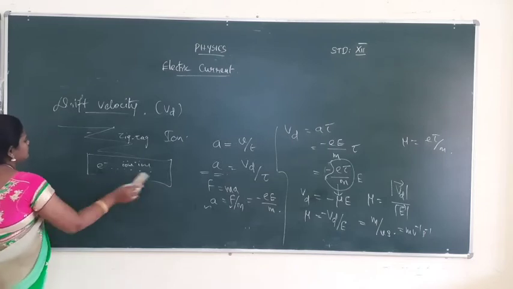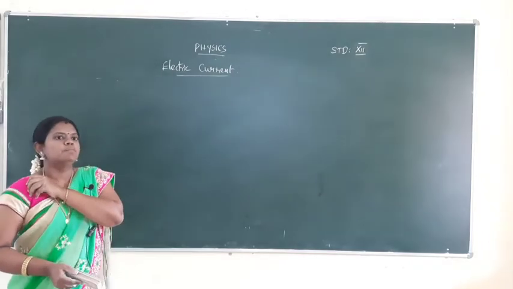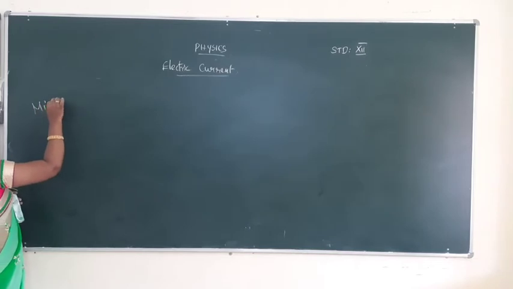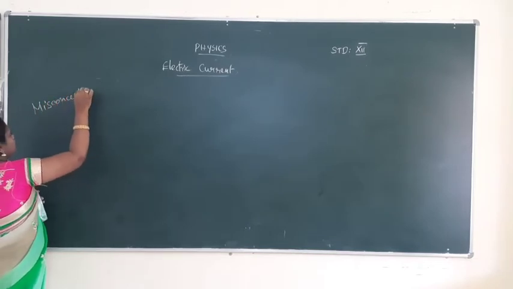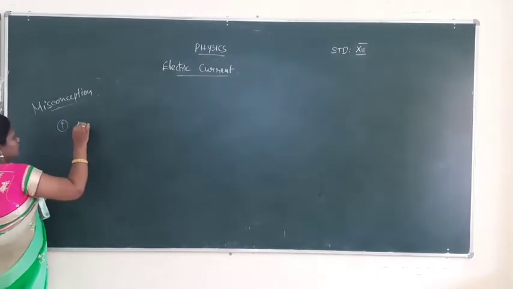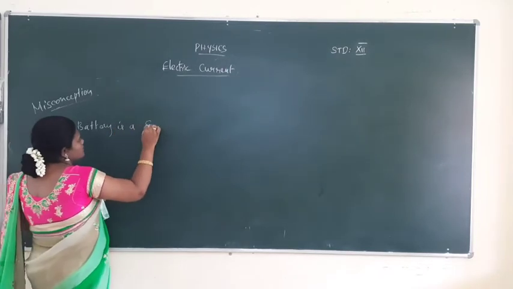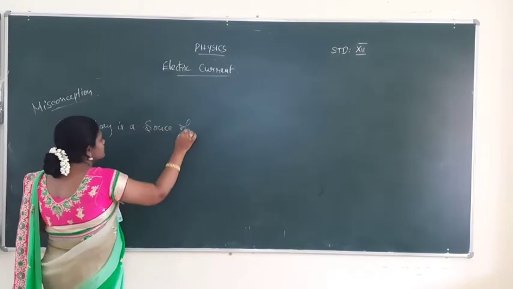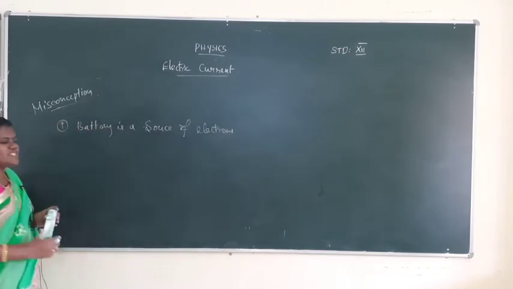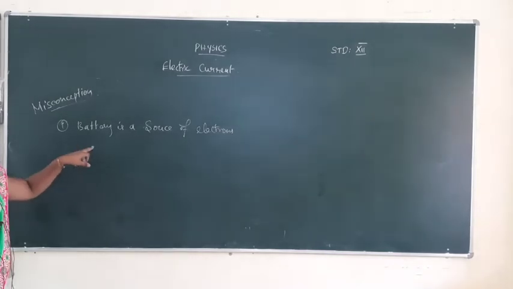And now some misconceptions. First one: battery is a source of electrons. Is it true? No. Battery is just giving the electrical energy to the electrons, not a source of electrons.